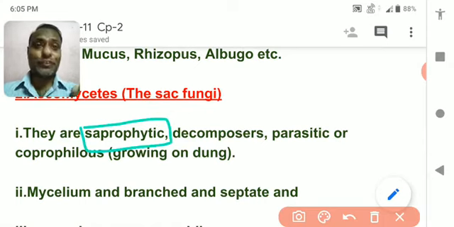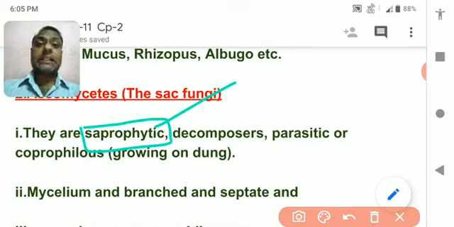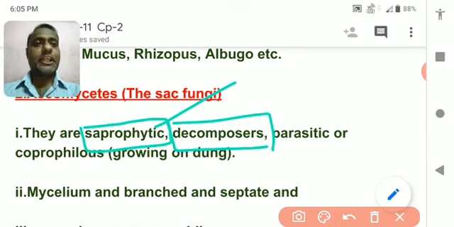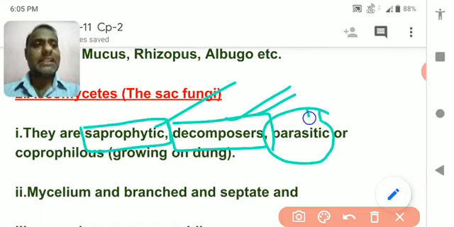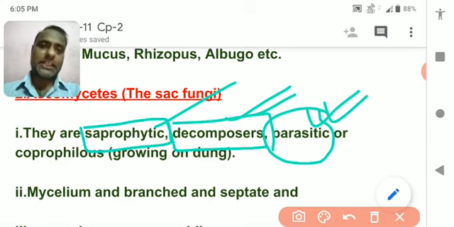Just a few minutes ago I explained the term. Saprophytic means they obtain food from dead and decayed organic substances. So they act like decomposers, doing the function of decomposing. They can also live inside the body of other organisms as parasites.